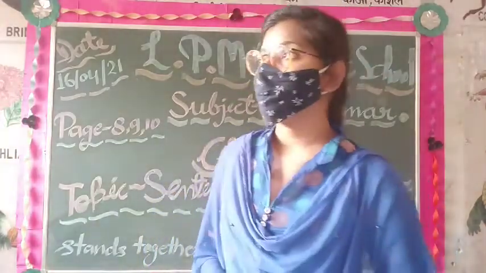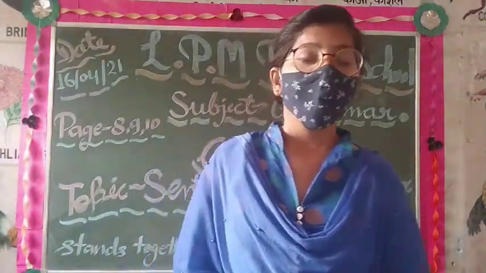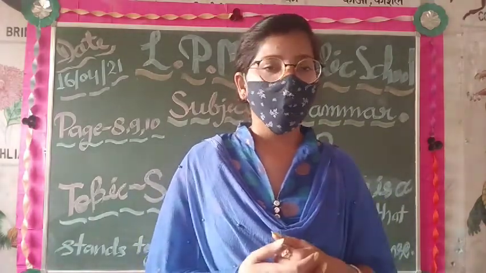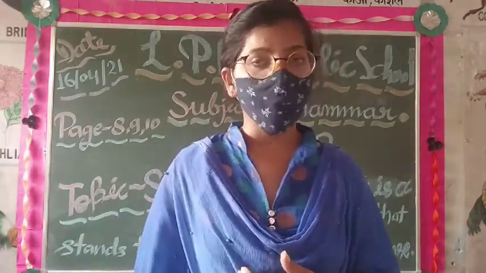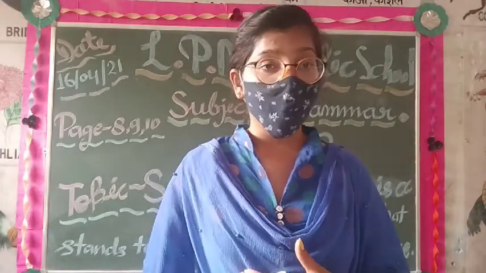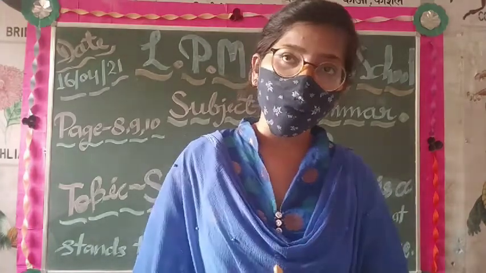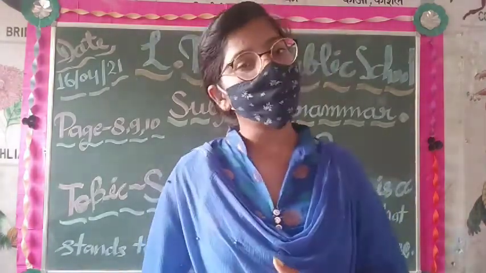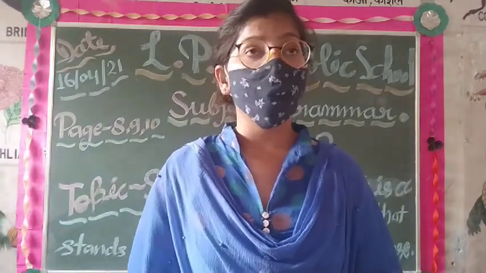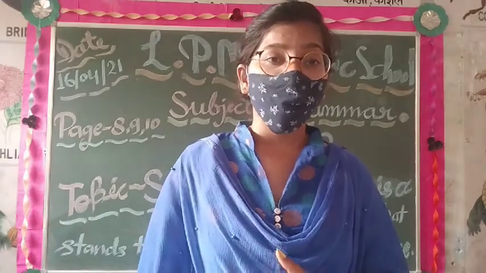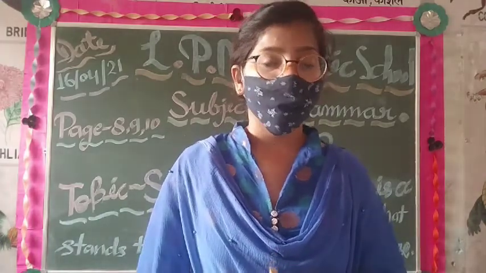Now your next topic in this chapter. There are two main types of sentence. Number first is statement and number second is questions. What is a statement? When a sentence tells us something, it is called a statement, like the girl is reading a book. This sentence is giving information about the girl. That's why we can say it is a statement.